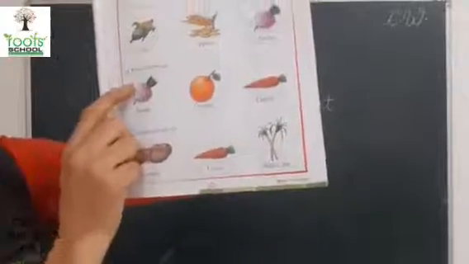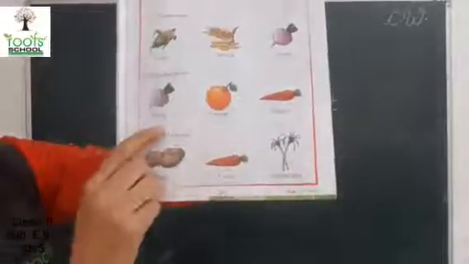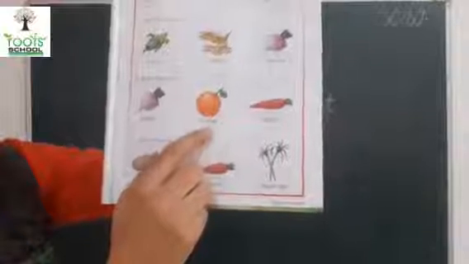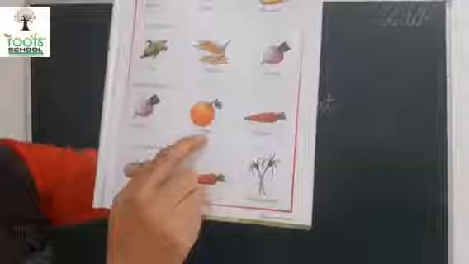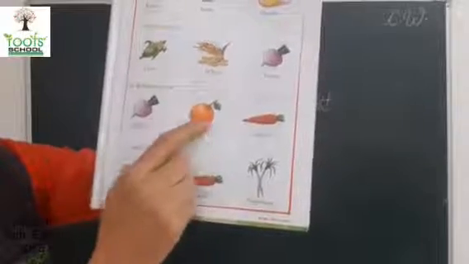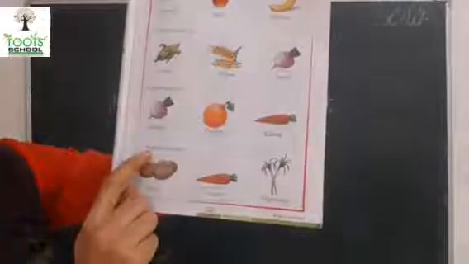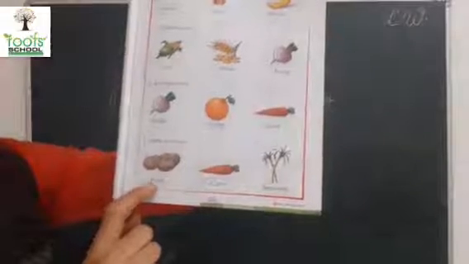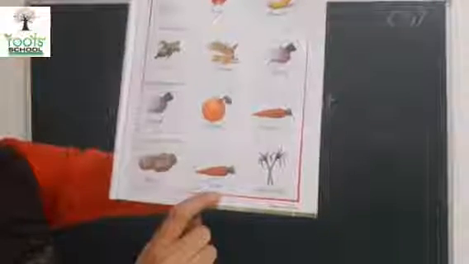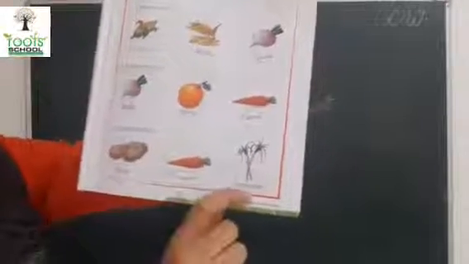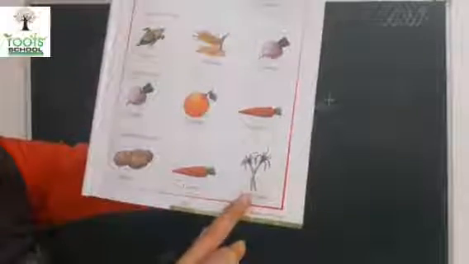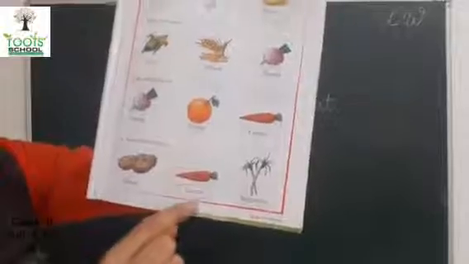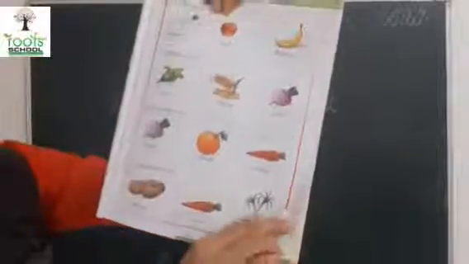Now roots we eat. Turnip, I told you, turnip is a root. Orange is a fruit. And carrot is also a root. So this one is different. So we will circle it. Stems that we eat. Potato is a stem. Carrot is a root. And sugarcane is a stem. So we will circle carrot. Okay.